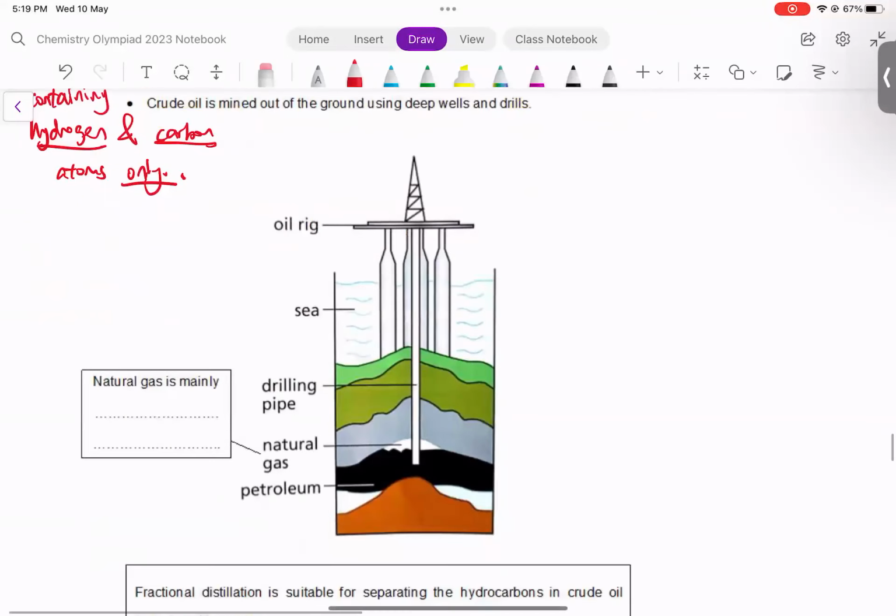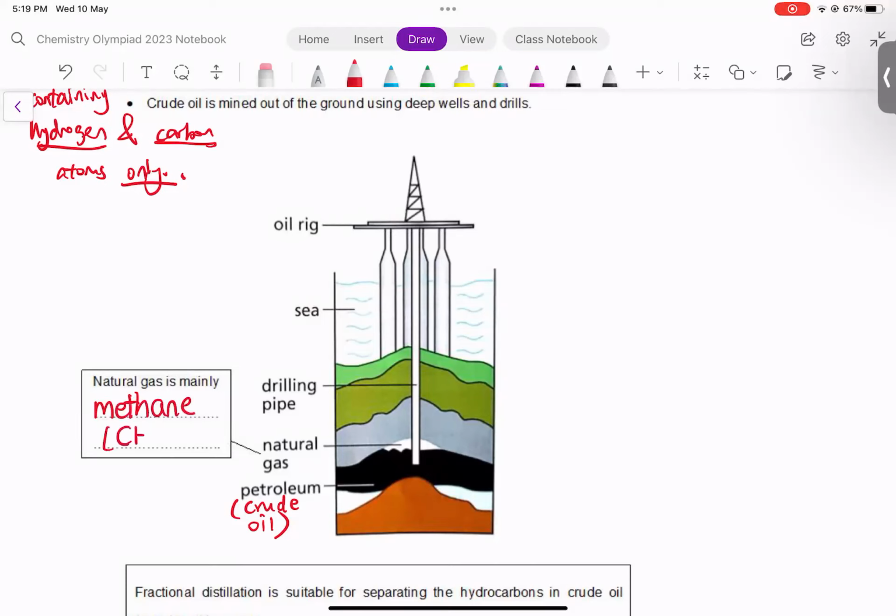This is what the oil drilling well looks like. There's a drilling part that goes under the ground, under the sea. And when it goes under the sea, it hits the petroleum. Petroleum is crude oil, same thing. Now, above the petroleum, very often you find a gaseous mixture called natural gas. Natural gas is mainly methane.